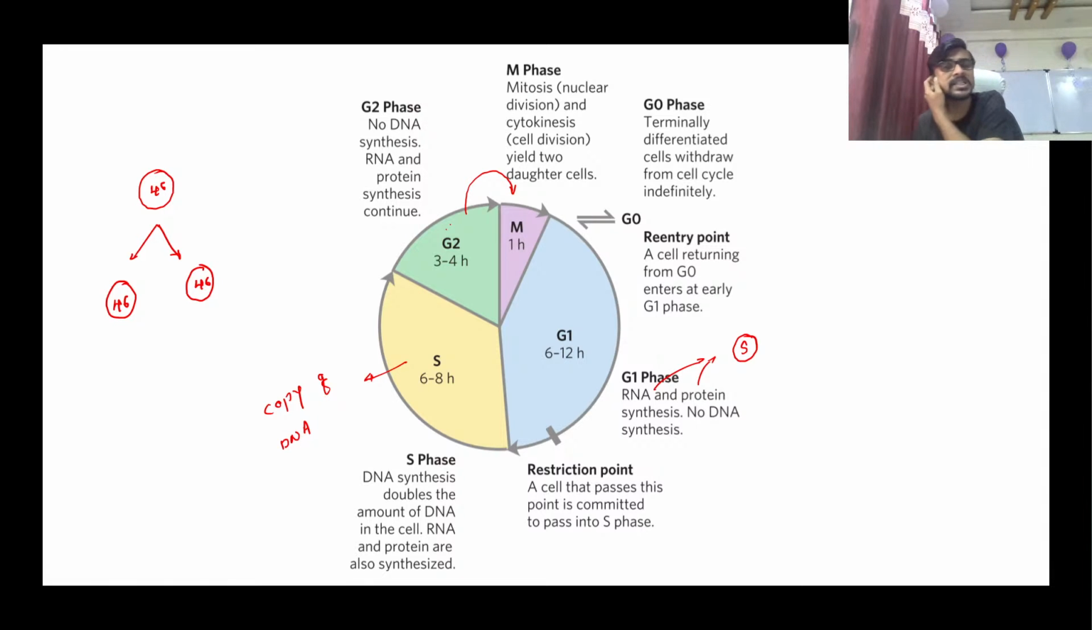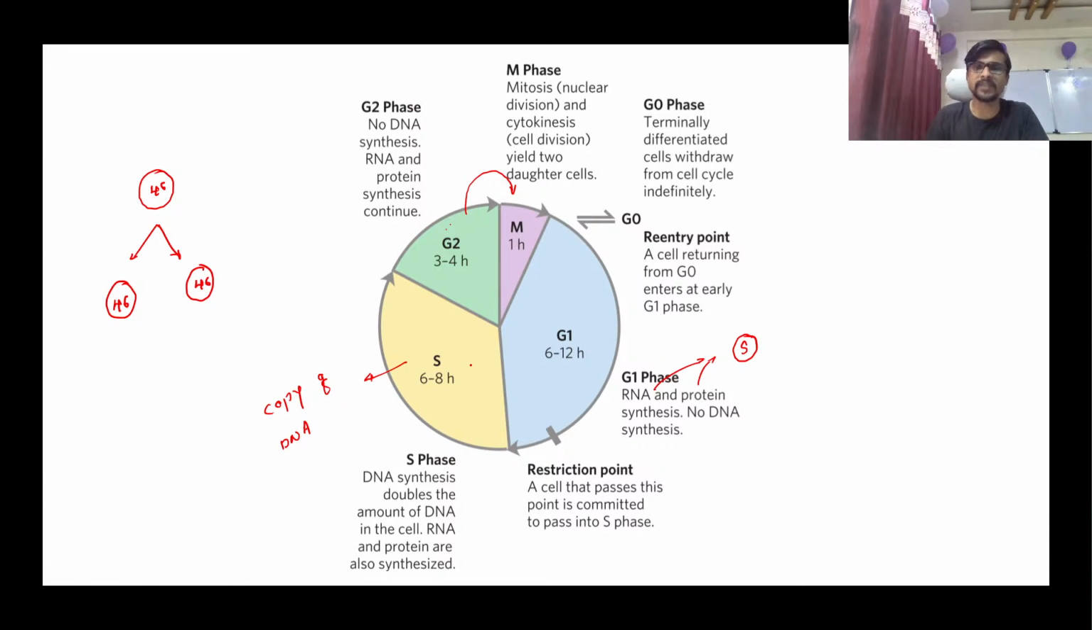Actually, the S phase, if you see, is the second largest phase, and it will take 6 to 8 hours. The preparation for this phase will take the maximum time of a cell division, that is 6 to 12 hours. In this phase, actually, everything is checked.